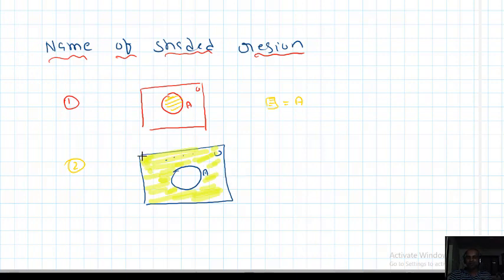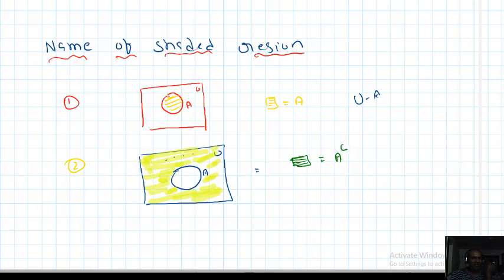From the total points of U, A is removed, just like U minus A. What we call U minus A is the complement. So the shaded region is represented by A complement.